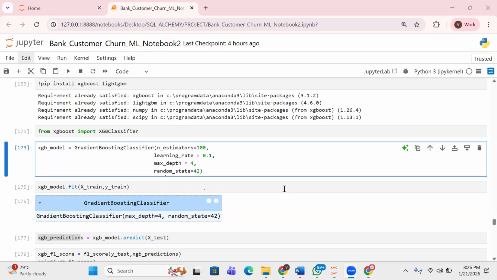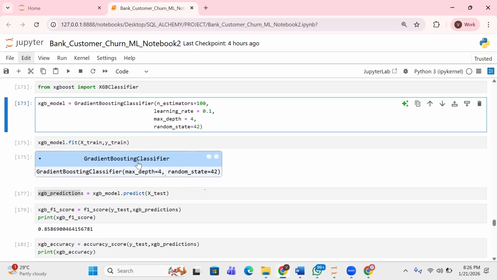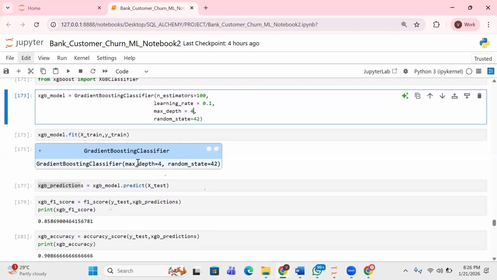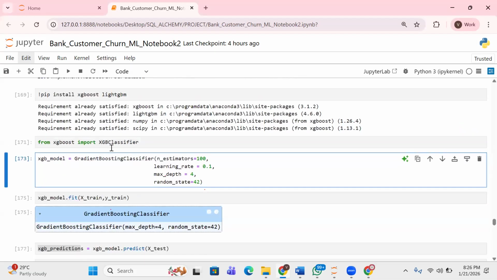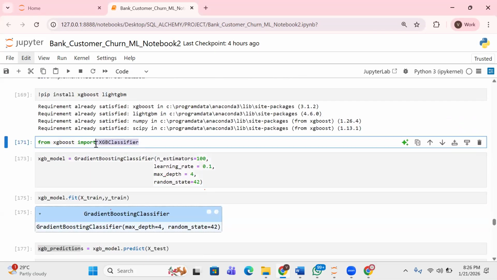So anytime I'm doing hyperparameter tuning for XGBoost, right? Now I see for max depth, okay, where's the part? I see the mistake. I forgot to change the XGB classifier. Let me change it now.